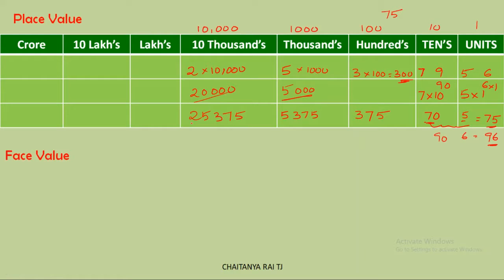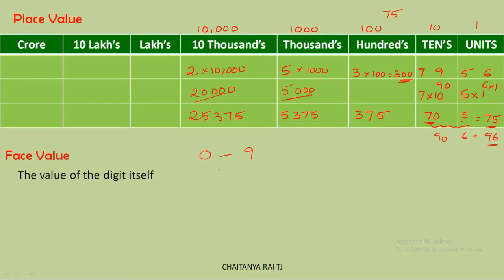And the next concept is face value. There is a lot of difference between place value and face value. The face value is nothing but the value of the digit itself. It doesn't matter in whatever place we are writing it.